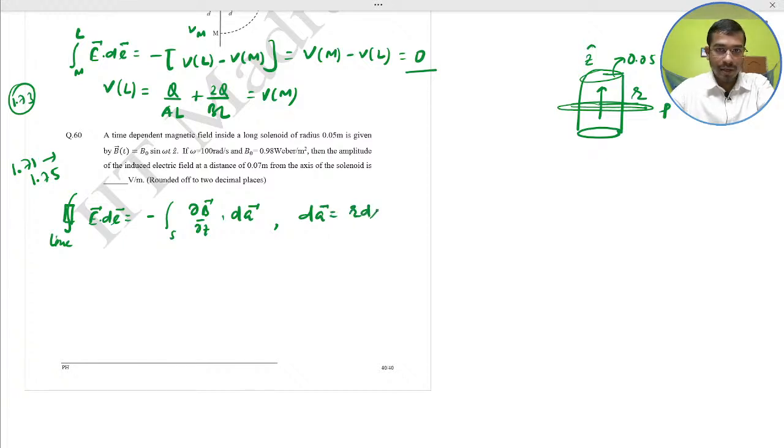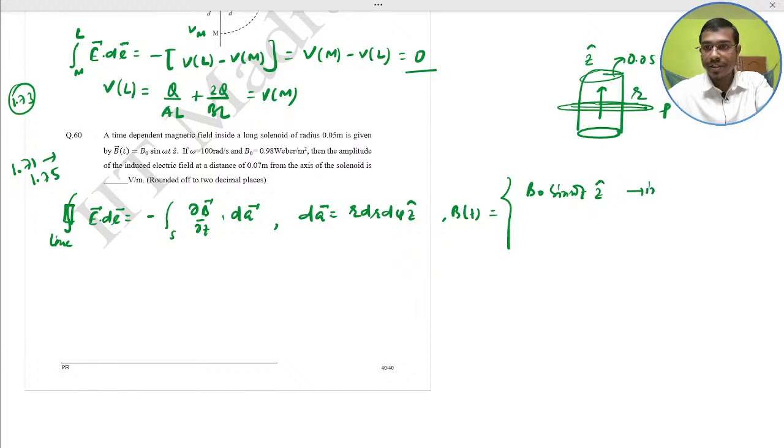dA equal to r dr d phi z cap for the cylindrical coordinate system, and here the magnetic field as a function of t would be what? This is given, B naught sin omega t z cap. This is inside and 0 for the outside.